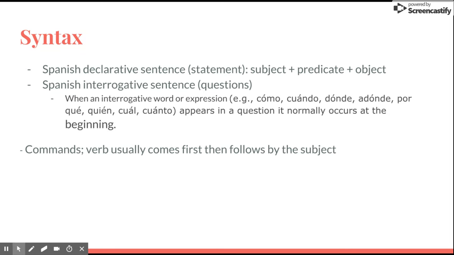Syntax is the study of how words are combined to create phrases and clauses in the sentences of the language, including the word order. If the subject is not expressed, it is incorporated or suggested by the verb ending. The order of the subject and verb is reversed in an interrogative sentence. The Spanish language allows sentences to be flexible and still be grammatically correct.